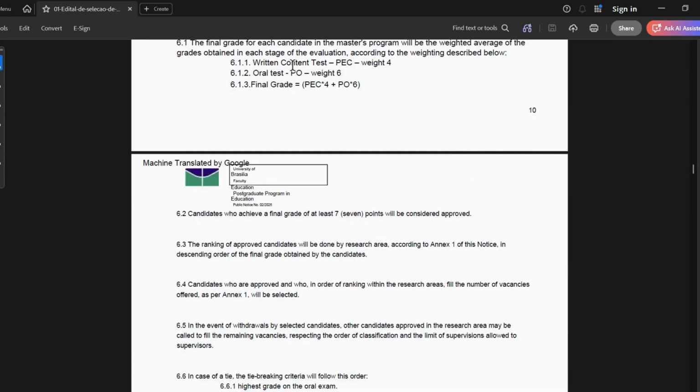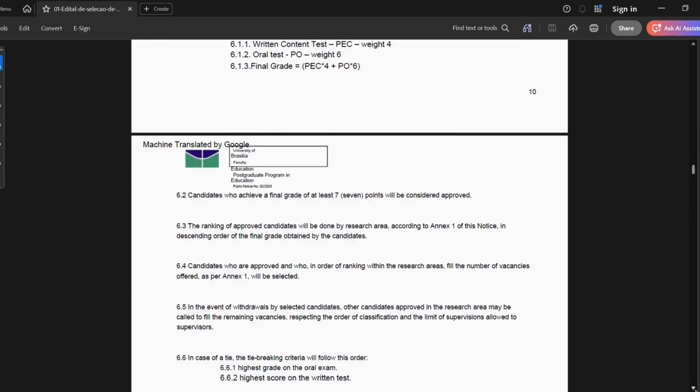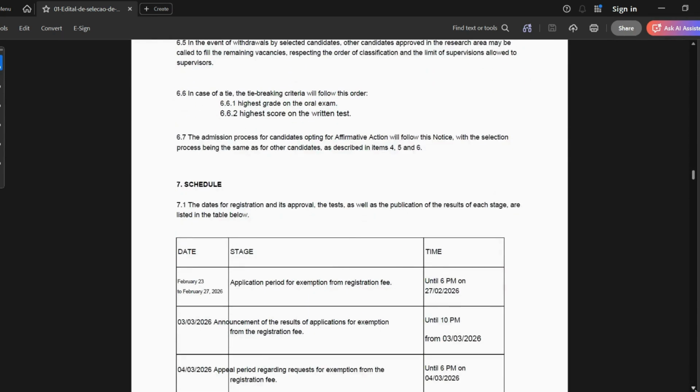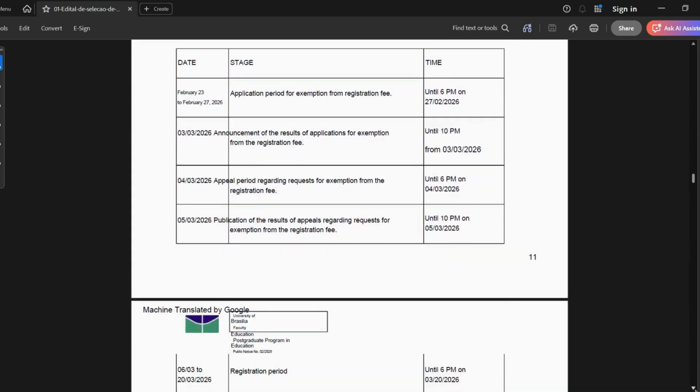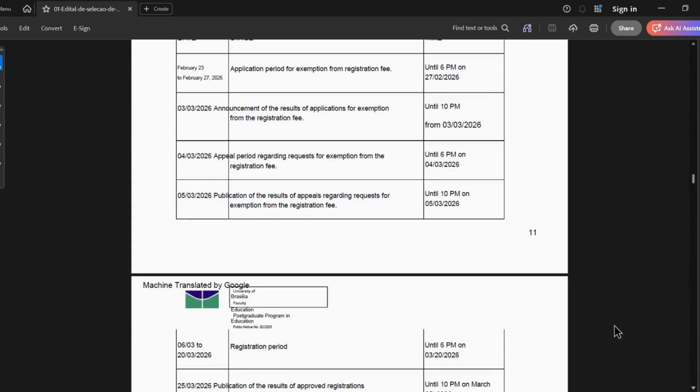So this is how you're going to be graded. They even described how you will be graded. The written test carries 4, the oral test carries 6. So this is how they'll calculate it. They'll calculate the final score, and then candidates who achieve a final grade of at least 7 points will be considered approved, right? So you can see all this information is provided here. The timetable, the schedule for everything is here, right?